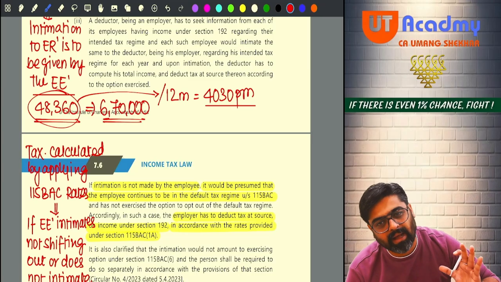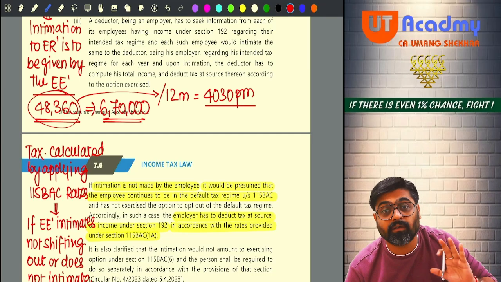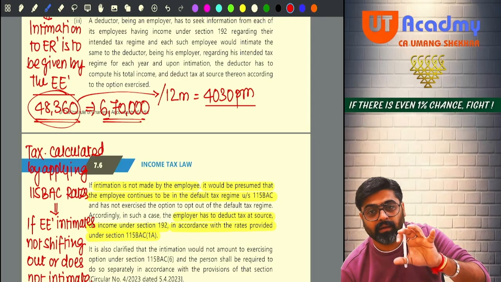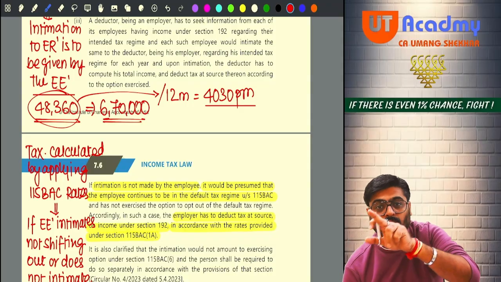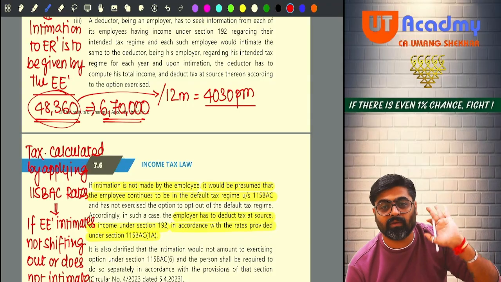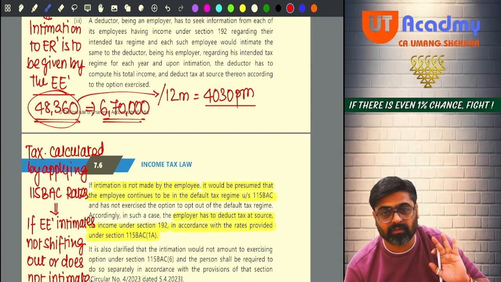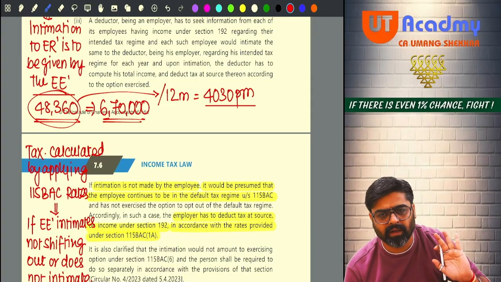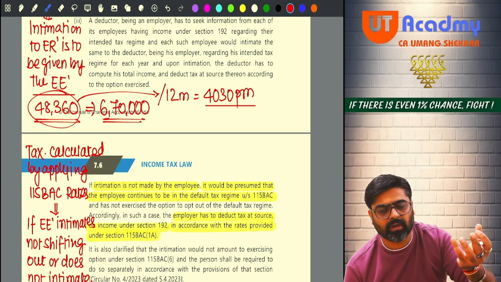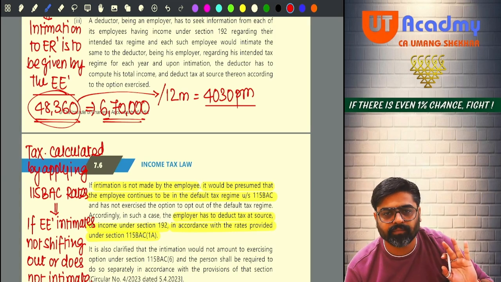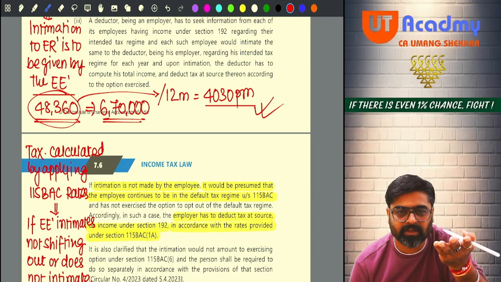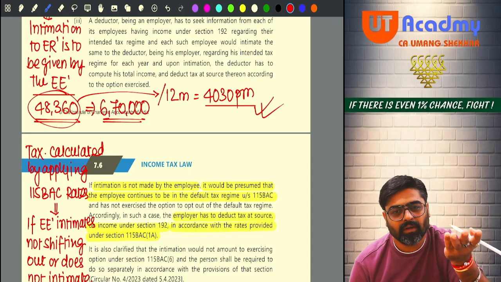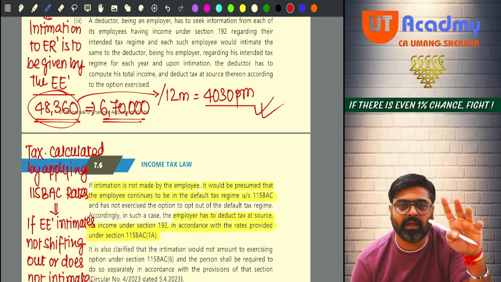Okay. By applying the average rate of tax, how is that calculated? By dividing the tax amount by the amount of total income on which it is calculated. So you are getting the average rate of tax. Apply that average rate of tax on every month of salary. Then whatever amount is coming, that also can be deducted as TDS. Getting my point? Even if you are deducting this much, what is going to happen? You are going to deduct the entire amount of tax calculated.